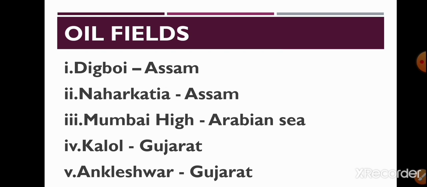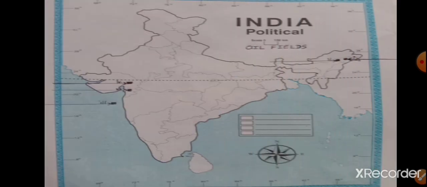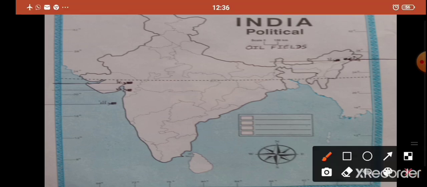Once again Digboy Assam. Nahar Katia also Assam. Mumbai High in Arabian Sea. Kalol in Gujarat. Ankaleshwar in Gujarat. Okay. Now let us try to locate these oil fields on political map of India. Okay. First one Digboy. Now you all know that Digboy is in Assam. Okay. I have already marked. I put the symbol. I put the question number. I put the arrow mark. Now I am going to write Digboy.